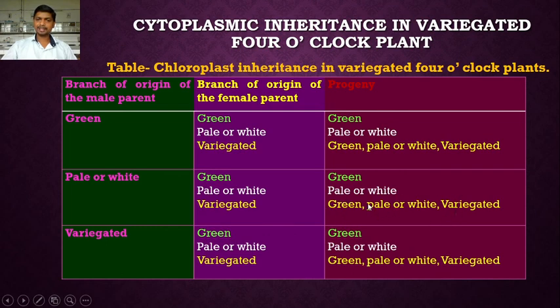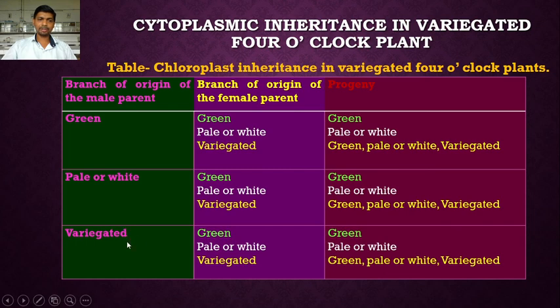When the egg cell possesses only the leucoplast, the progeny is pale or white. And when the egg cell possesses both chloroplast and leucoplast, the progeny is variegated, meaning the leaves show green patches and white areas.